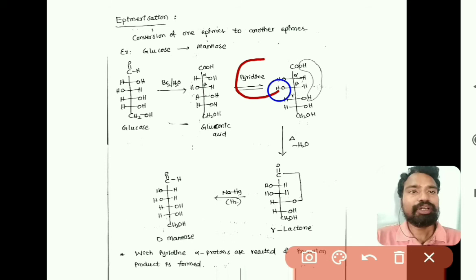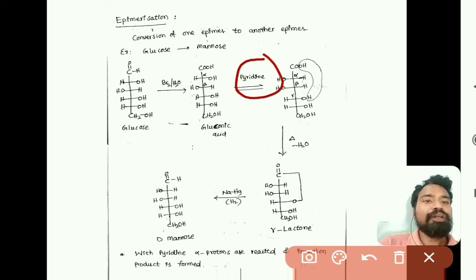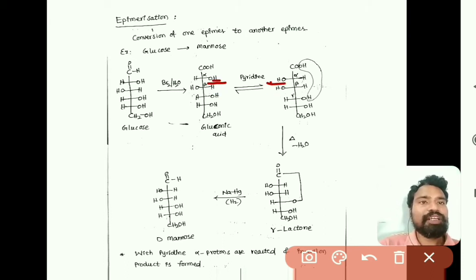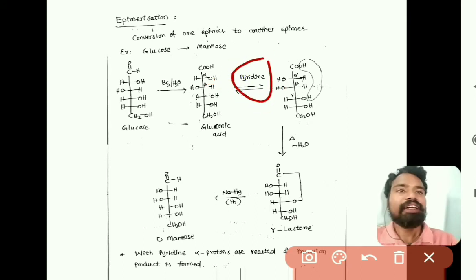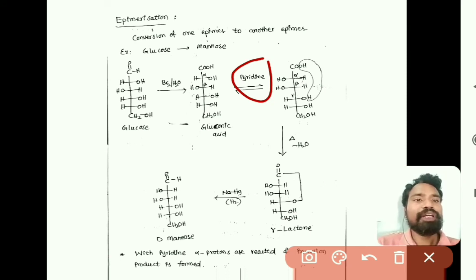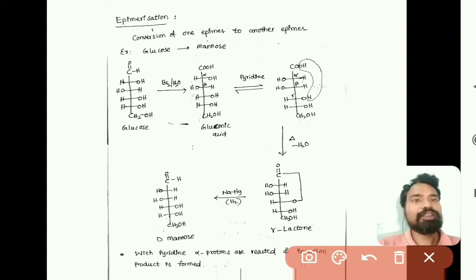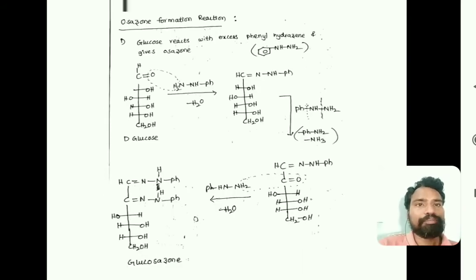So this reaction is very important, because when we use pyridine, reacting with alpha hydrogens, we will be getting an inversion product. That's why the OH group at the right side is converted to the left side. At the alpha carbon the OH is reversed, meaning by using pyridine we get an inversion product. So we will be getting this compound, and based on further reaction we will be getting D-mannose as a product. This is what is called epimerization, conversion of one epimer to another epimer.